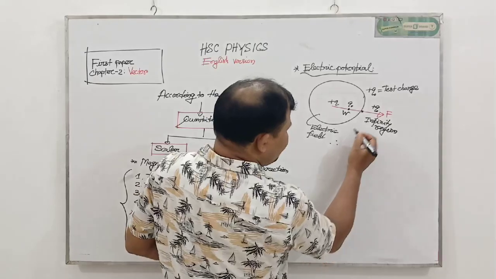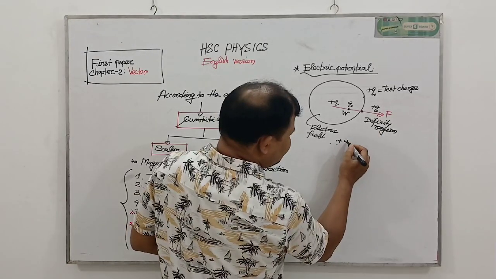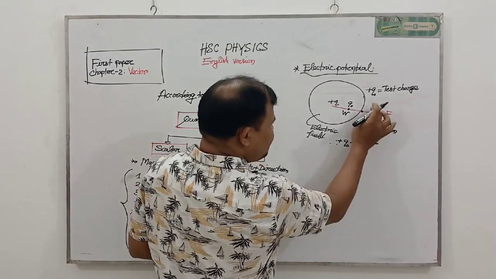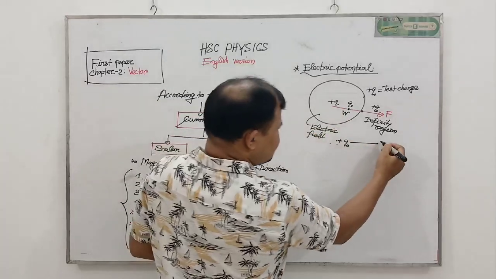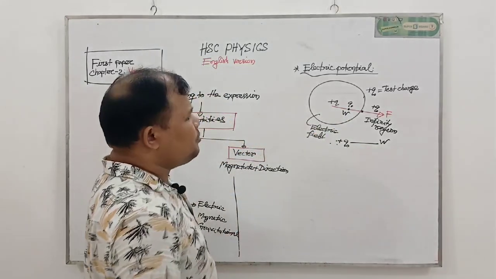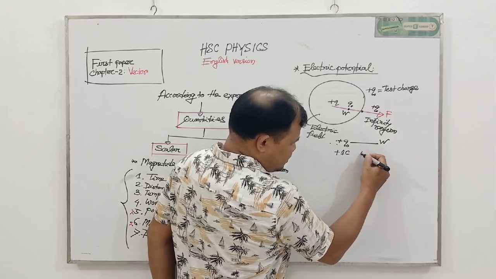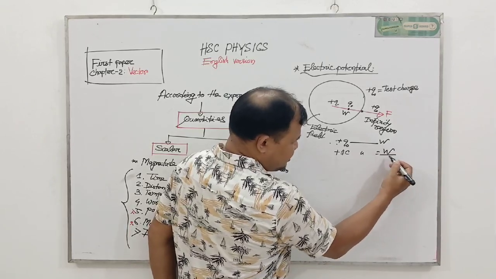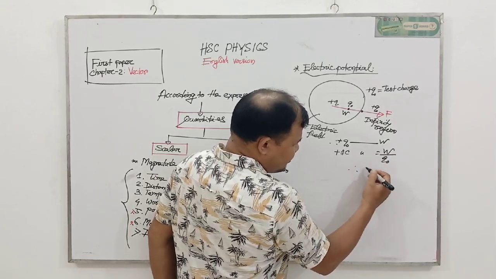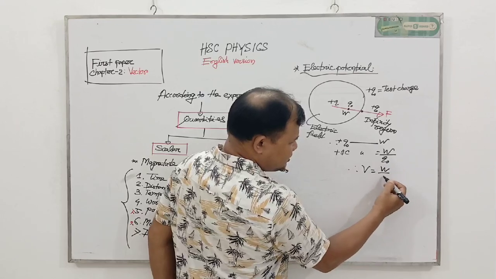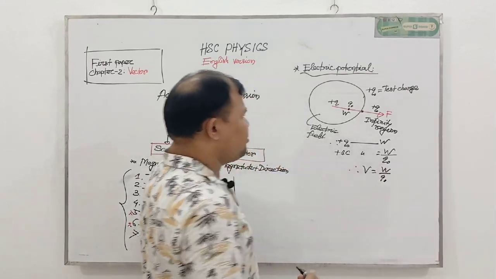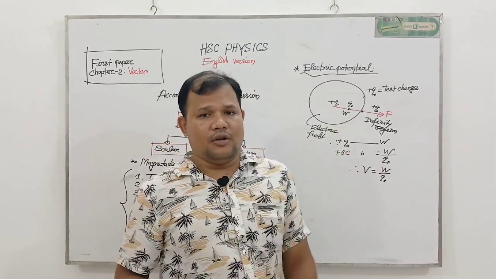Suppose for taking Q naught amount of charge from the infinity region to any point inside the electric field, the amount of work done is W. In case of taking 1 coulomb charge, the work done will be W divided by Q naught. So W divided by Q naught is called electric potential at that particular point.